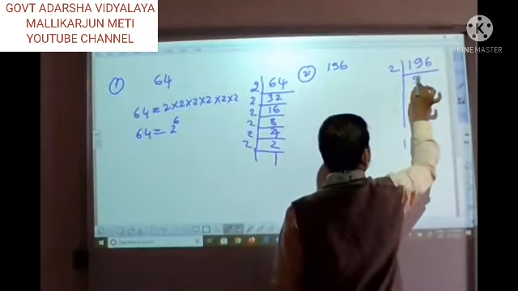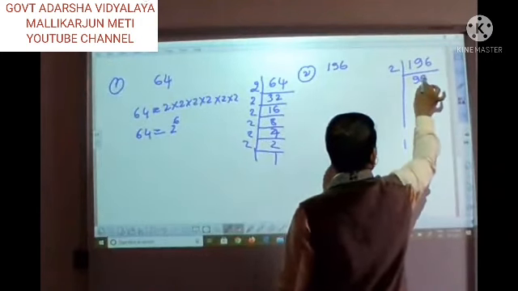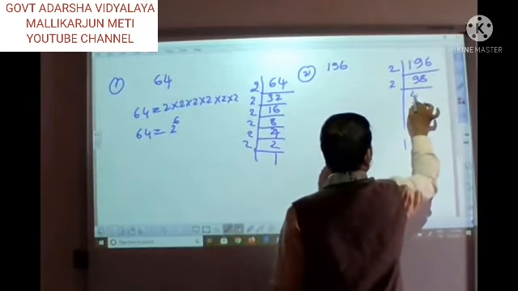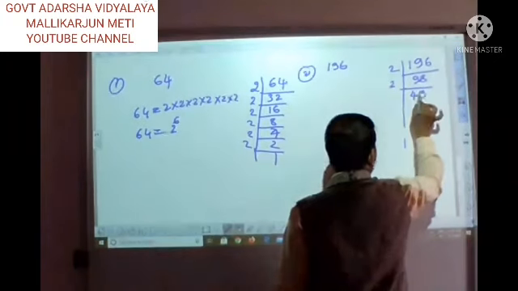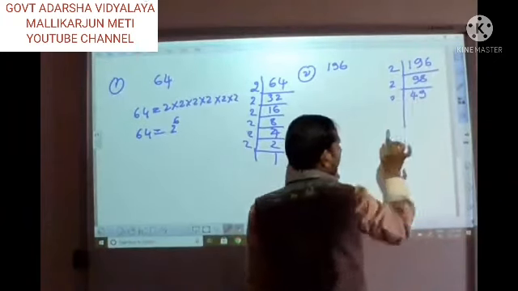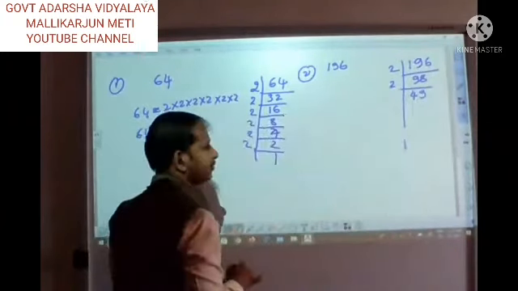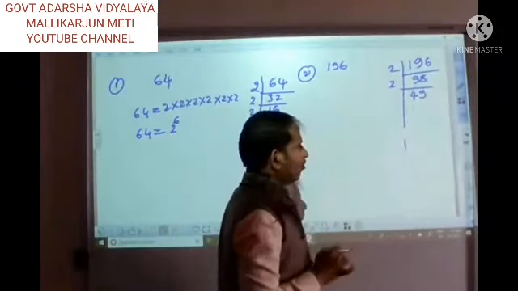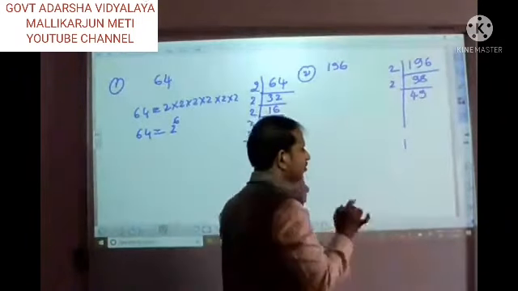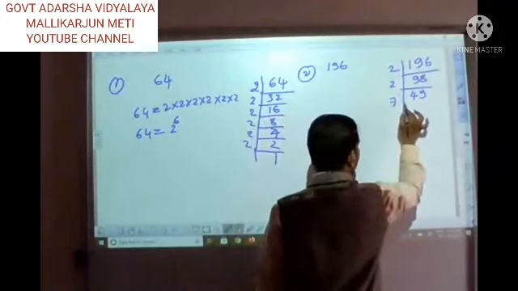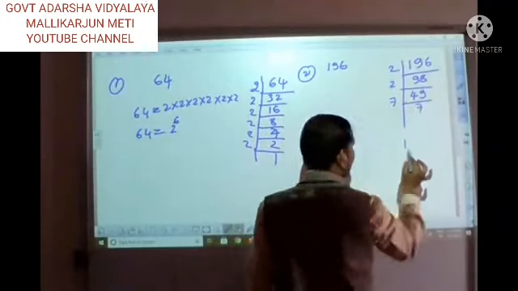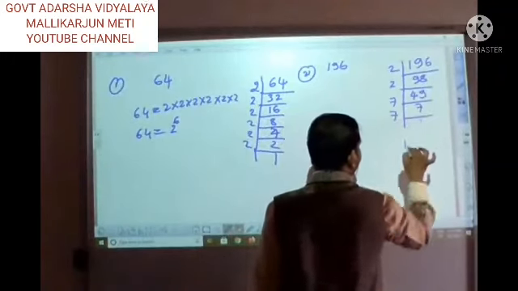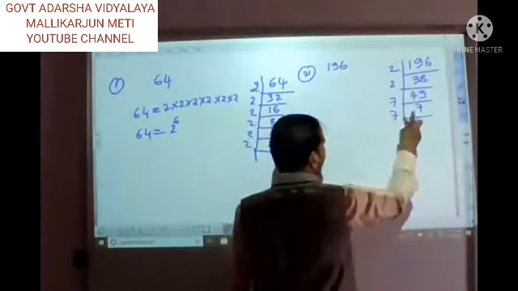2 9s are 18. 2 8s are 16. Then 2 4s are 8. 2 9s are 18. Now it will not be divided by 2. By 3? No. 4, 5, 6, no, but you can divide it by 7. 7 7s are 49. Then again 7 1s are 7, right?